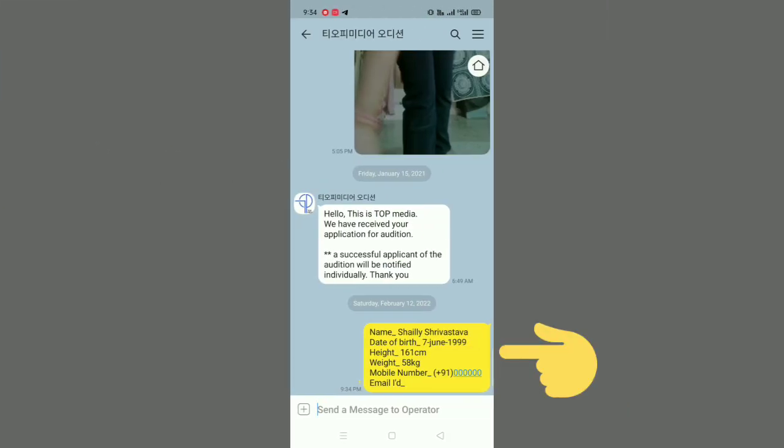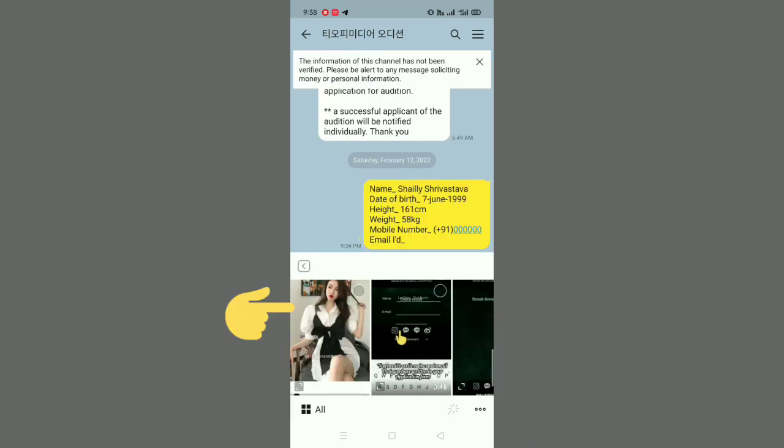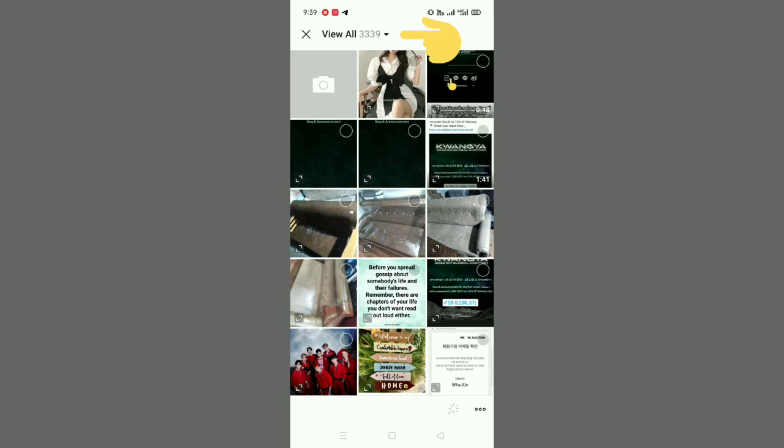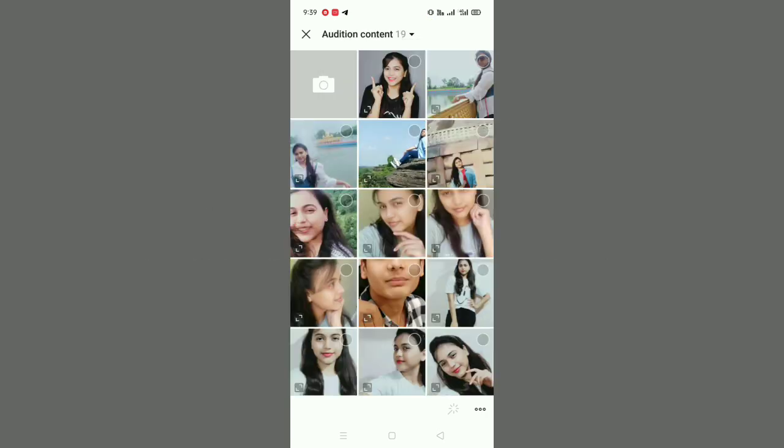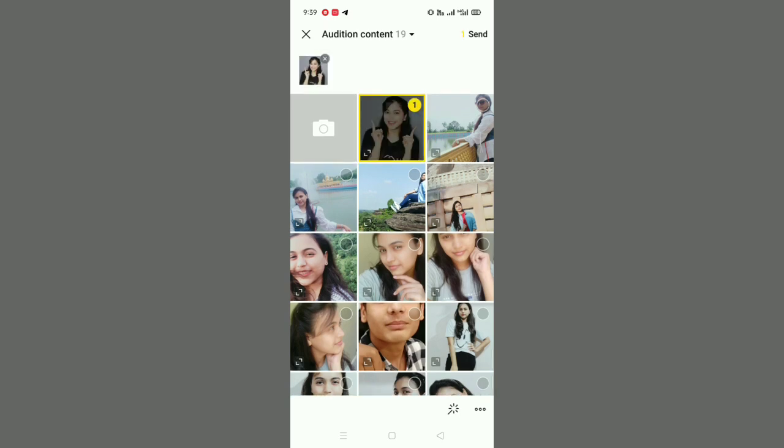Now write your name, date of birth, height in centimeters and weight in kilograms, mobile number with country code and 10-digit number, and email ID, and it's done. Now tap on this plus icon, choose album, tap all, tap here, and from here choose your one half upper body front picture and one full body free pose picture.